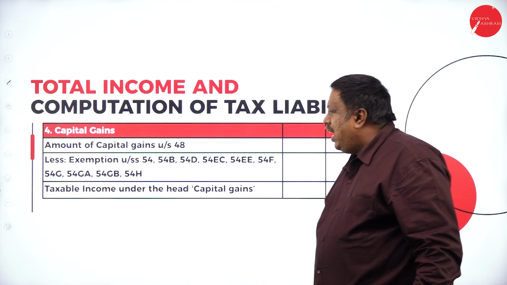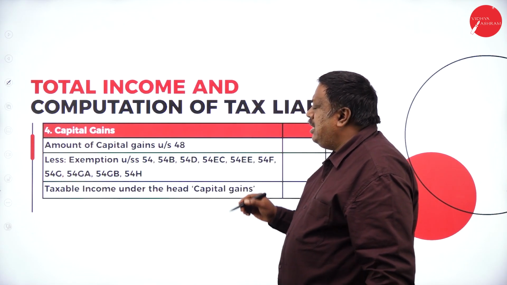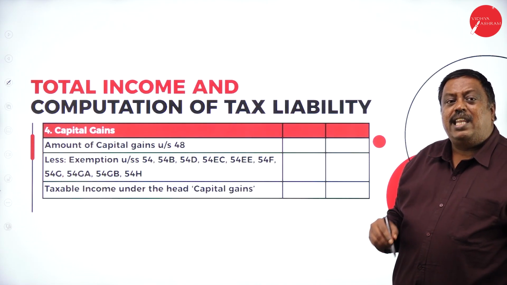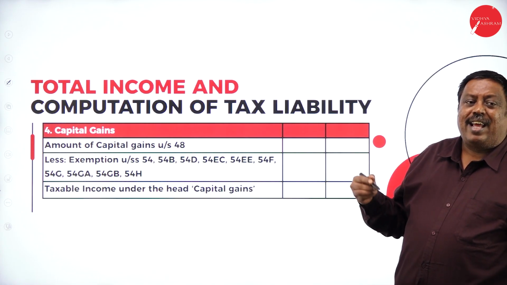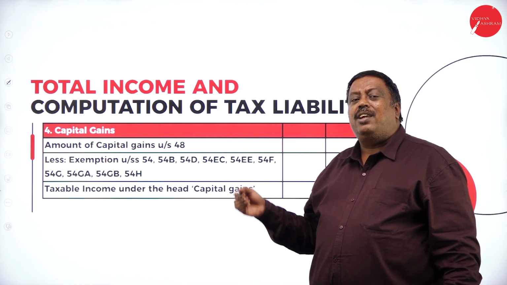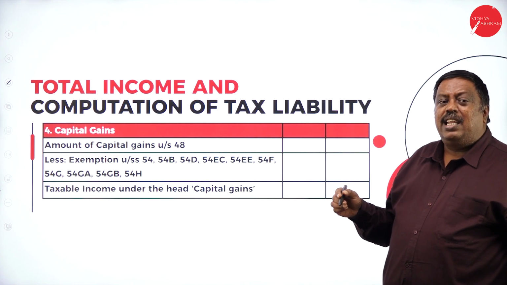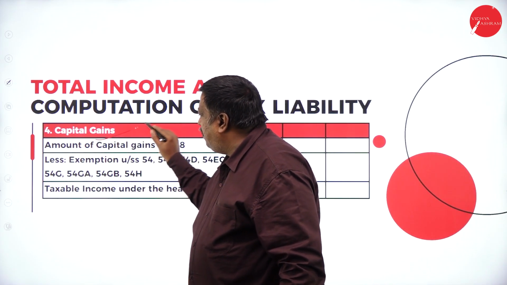The next head is income from capital gains. Income from capital gains is nothing but this: if any capital asset has been transferred, meaning sold, by the assessee during the previous year, and he has earned any income from that, it is taxable under the head of income from capital gains.